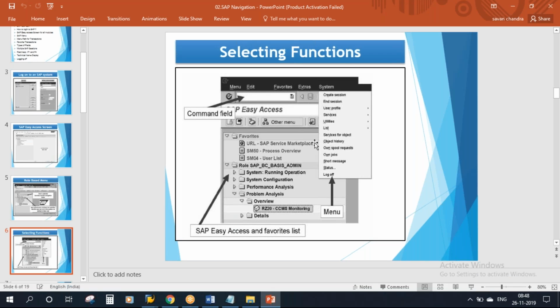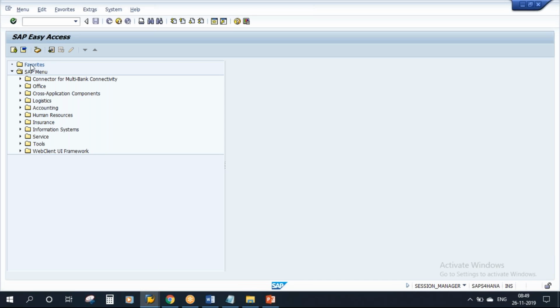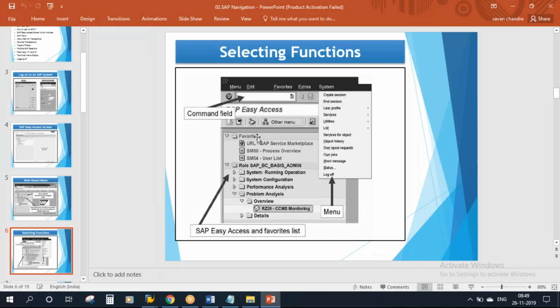So now this is how you select the functions. Now another method is you can have the favorites. I'll come to the favorites in a minute. As of now, I logged on, and there are no favorites. You see here there is a folder called favorites. As of now, I have not added it. Now I'll add some favorites in a minute. So this is how you select the functions.